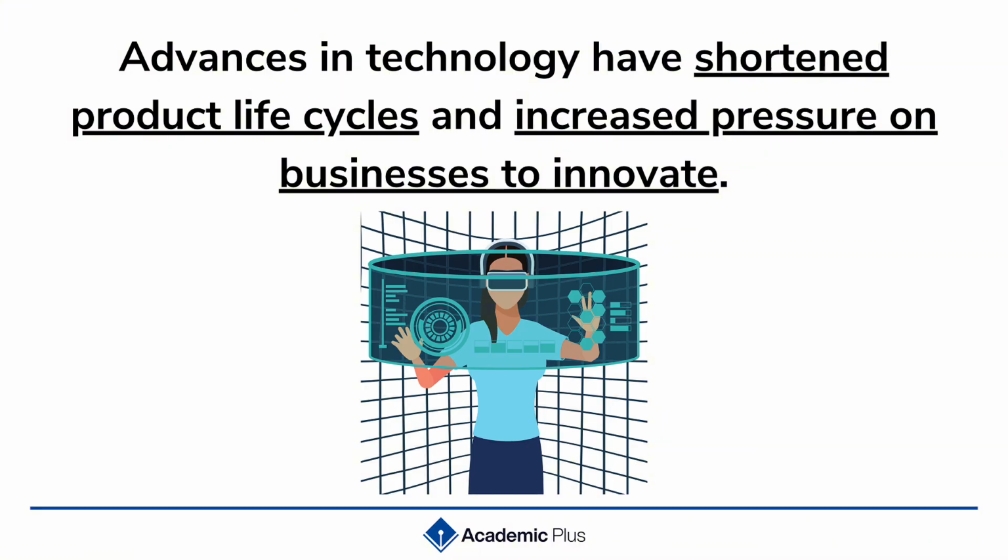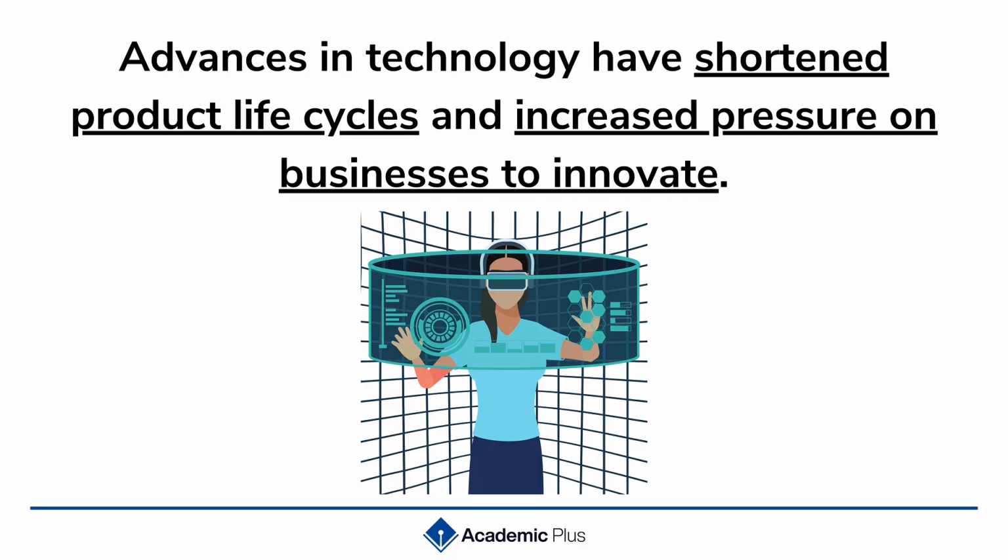Now, how does this impact businesses? Well, we can look at businesses who are operating in these technological industries, maybe a mobile phone producer. What we have seen is that the rate of innovation, the rate of technological advancement, is getting quicker and quicker. So what this does is make their product life cycle shorter and shorter because customers are expecting better products and they're expecting them a lot quicker. So there's more pressure now on businesses to innovate and to keep up with change.